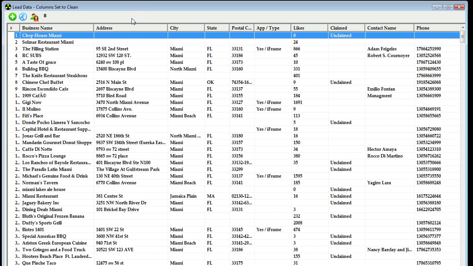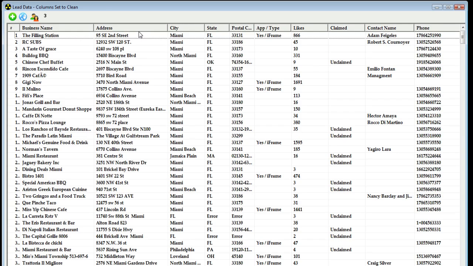Let's first start with the address field. Let's say that we wanted to get rid of every listing that had a blank address. What we would do is do a simple left click, which is your standard mouse click. So we do a left click and then a right click. And you'll notice that brings up our grid controls. So now we want to remove all blank lines. So it's extremely fast whenever we want to use our grid controls to manipulate the data. Not every column has the same grid controls.